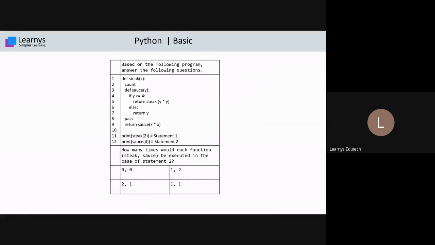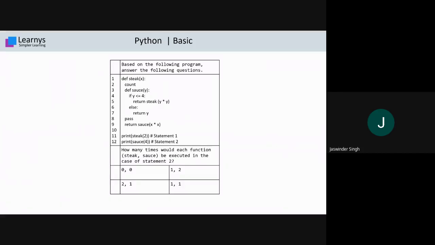Okay. Janvi is saying to explain, Nimish is saying to explain. So please explain, sir. It's a very simple one. If you see the def source, the function at line number 3 is embedded inside another function that is called def steek. So what the question is asking you, how many times would each function steek or source be executed in the case of statement 2? So if I run the code from statement number 2, that is line number 12, the source function will contain one parameter that is 4, but it will never execute. Why does it not execute? Because it is an embedded function. First the outer function is called, then only the inner one will execute.